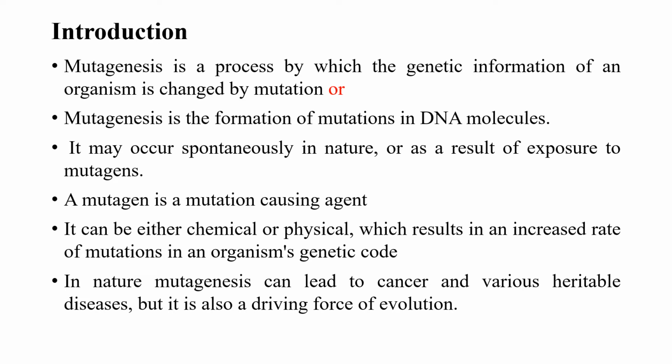The external factors, physical or chemical agents, that lead to the process of mutation are known as mutagens, and they result in an increased rate of mutation in an organism's genetic material.